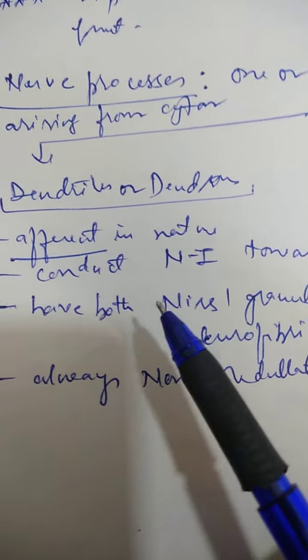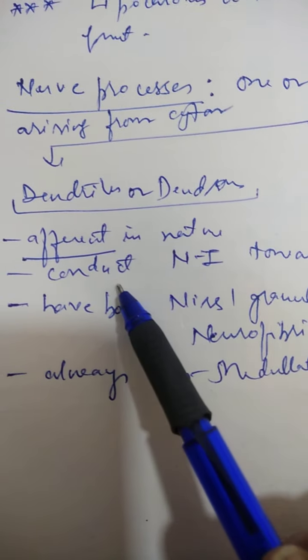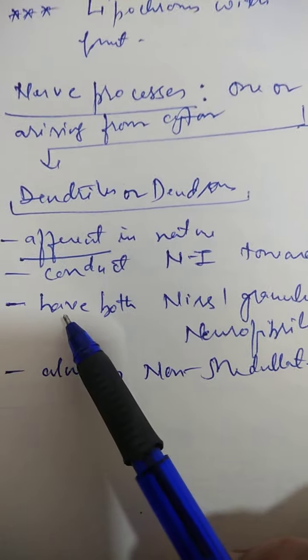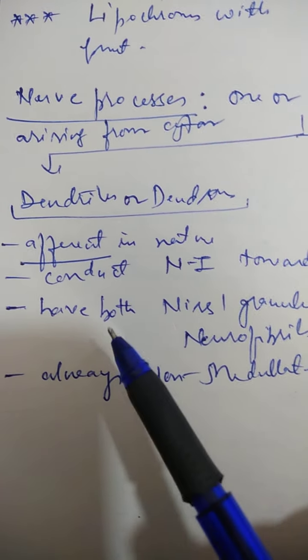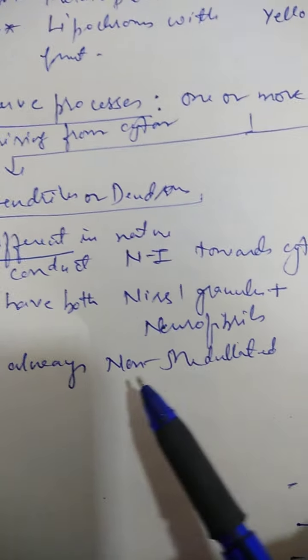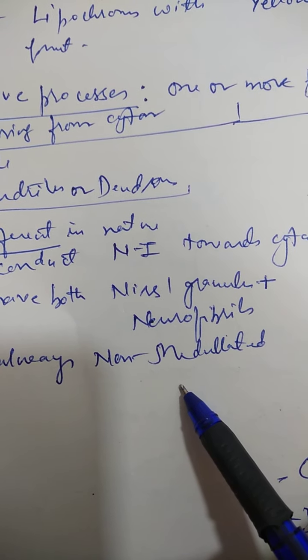Now what is the meaning of these words? Afferent means they conduct nerve impulses towards the cyton. Whereas in dendrites, both Nissl granules and neurofibrils are present, and they are always non-medullated.